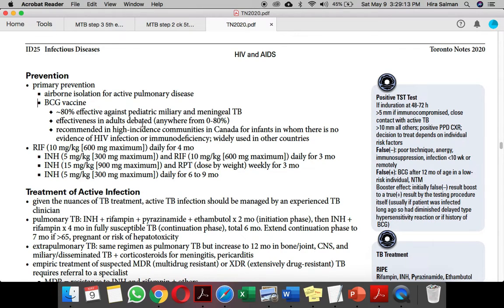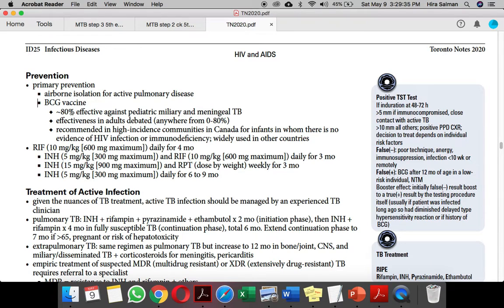The thing which is debated, we should not go for as the best option, right? So we'll keep BCG aside, but we'll keep airborne isolation for active pulmonary disease. And third is secondary prevention, that is chemoprophylaxis, where we use rifampicin or an isoniazid and rifampicin combination. So keep in your mind chemoprophylaxis, and airborne isolation for active pulmonary disease.